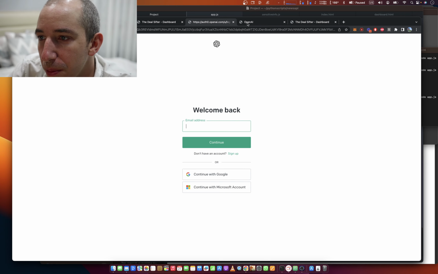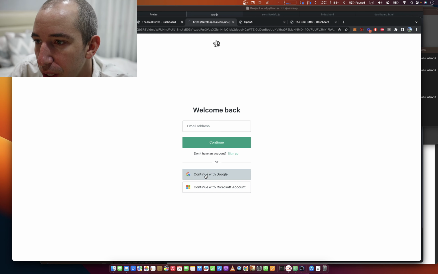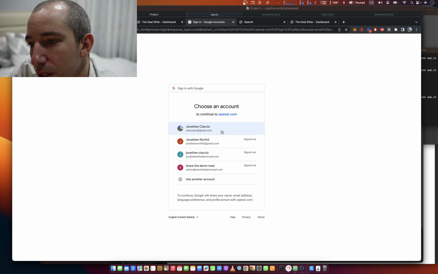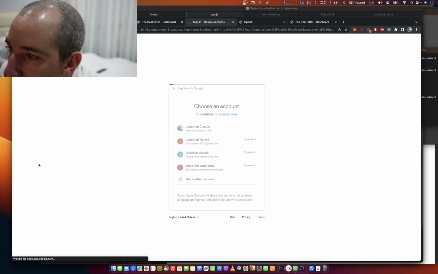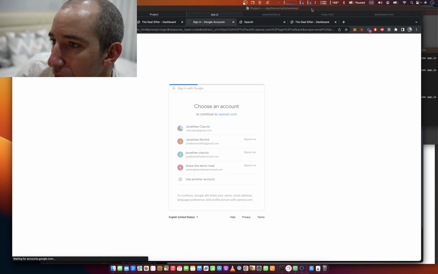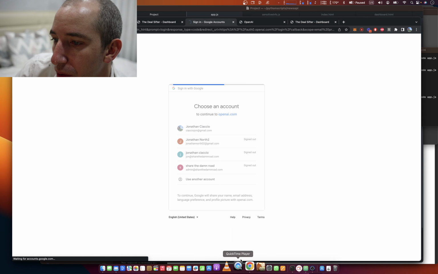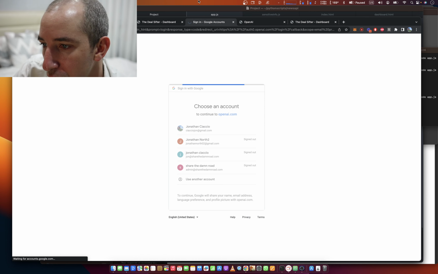It's really a shame that OpenAI, I guess it gave us this. Okay, it's going to give us that. So I can log in more or less. Let's see if this takes us anywhere. I'm trying to log in with one of my many Gmail accounts.